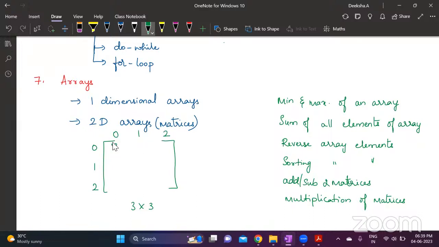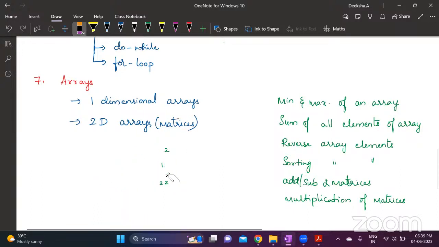So this 0, 0 element is a diagonal element. 1, 1 is a diagonal element. This is 0th row, 0th column element. 0th row, 1st column, 0, 2. 1, 0, 1, 1, 1, 2. 2, 0, 2, 1, 2, 2. These are the indexes of the values, and these are your diagonal elements. So you will have to just multiply these three values. When i and j are equal, you have to multiply the values. Multiply a[i][j] with this one and then this one. This gives you the product of diagonal elements. That program I saw in one of the question papers.